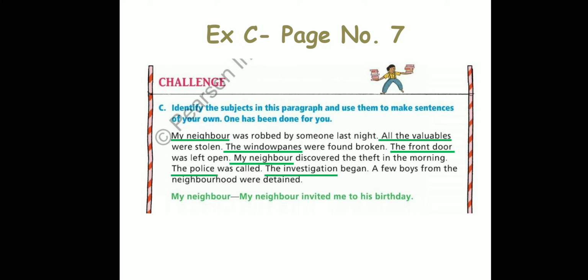A few boys from the neighborhood were detained. So it is a few boys from the neighborhood. Full thing. Were detained. See, were is the helping verb. From where the helping verb starts, that is the starting of the predicate. So everything before that is your subject. So this is how you're going to underline all the subject in the book. Underlining you can do in the book. You don't have to copy this paragraph in the notebook. Okay, be very clear. I don't want you to copy this paragraph in the notebook. Just underline in the textbook itself.